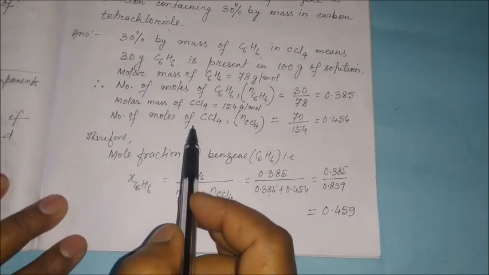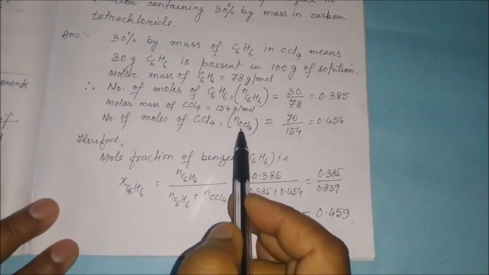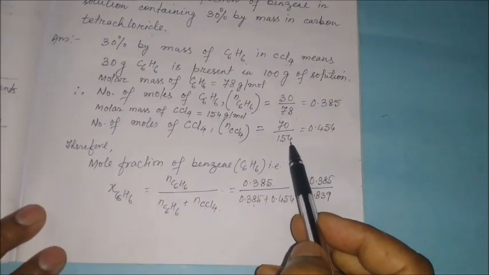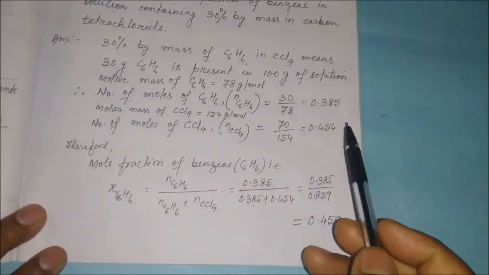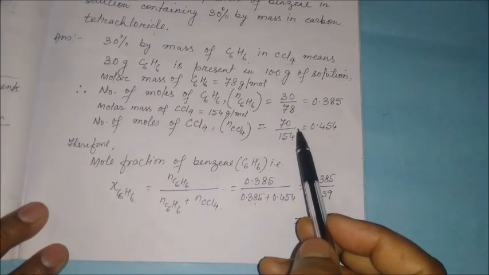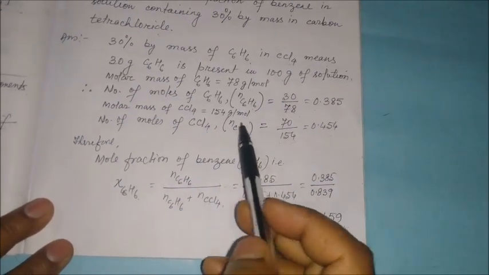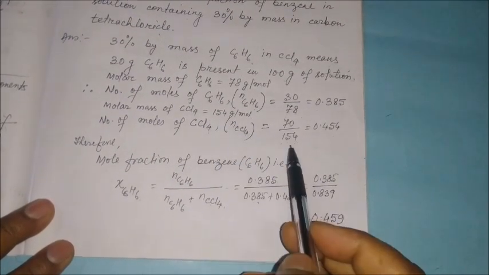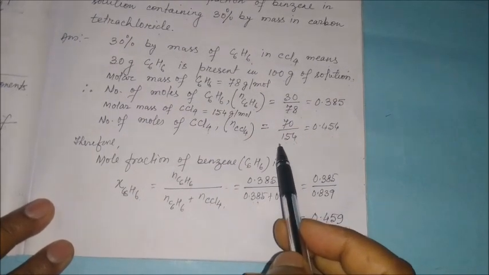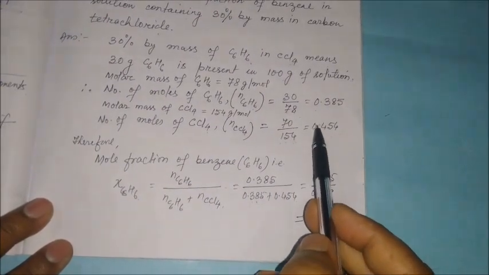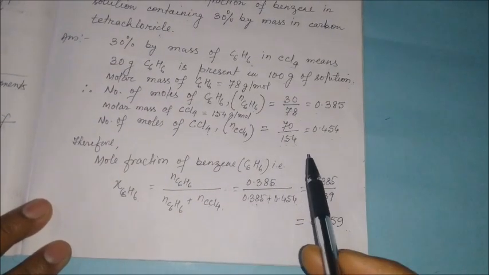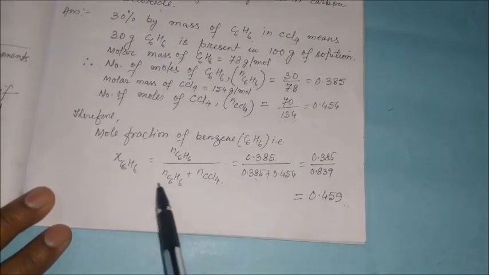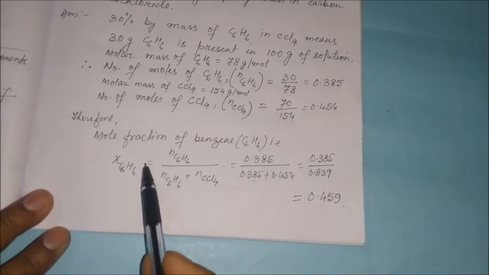Similarly, the number of moles of CCl4 is equal to 70 divided by 154. 70 is the mass of carbon tetrachloride, divided by its molar mass of 154 gram per mole, and therefore 70 divided by 154 is equal to 0.454.